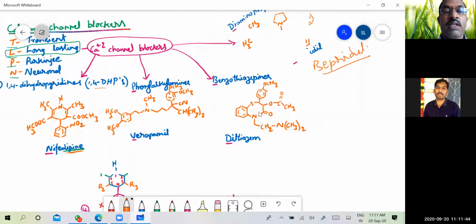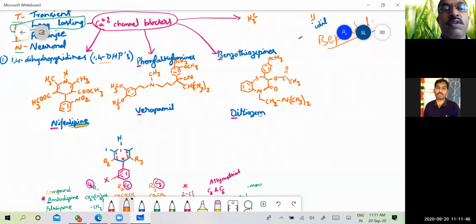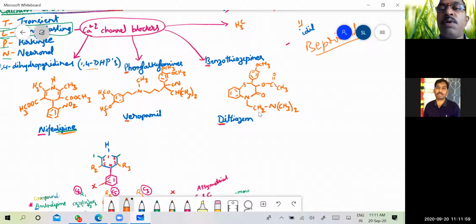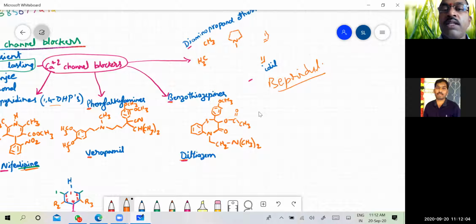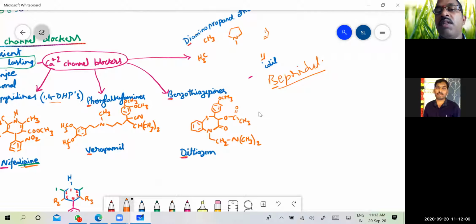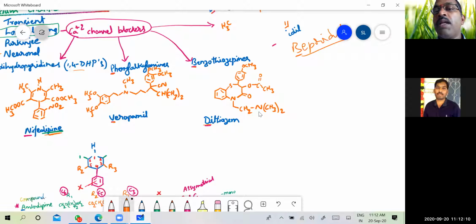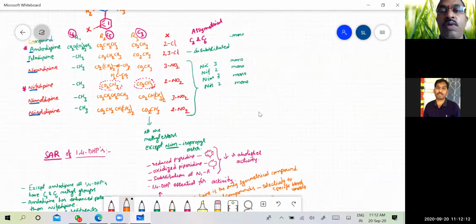Now see how to remember these names. Phenylalkylamines: P, with V for verapamil. Benzothiazepines: B, with D for diltiazem. Diaminopropanol ethers: D as the starting letter, with B for bepridil. So that is PV, BD, and DB. This is how you can remember the examples very easily.